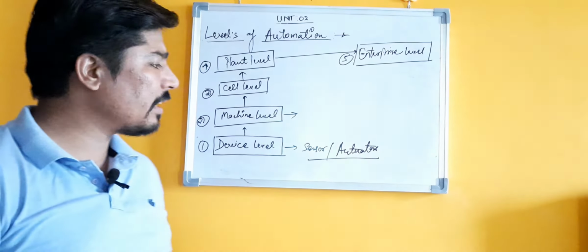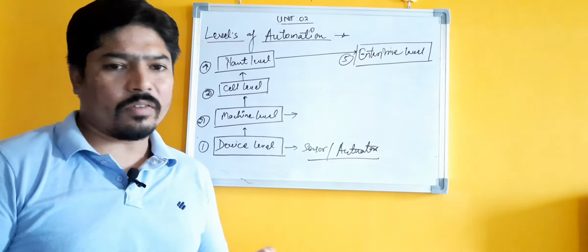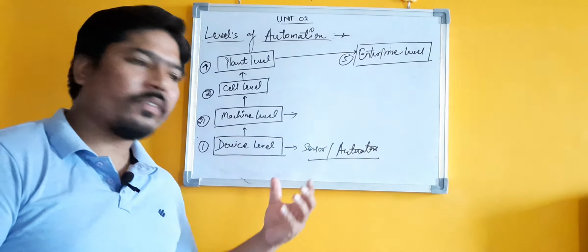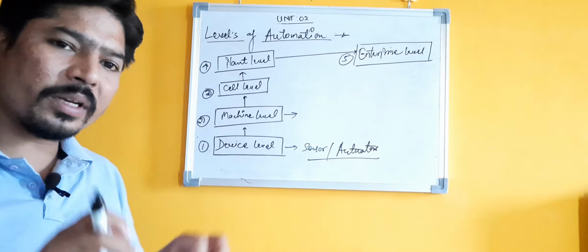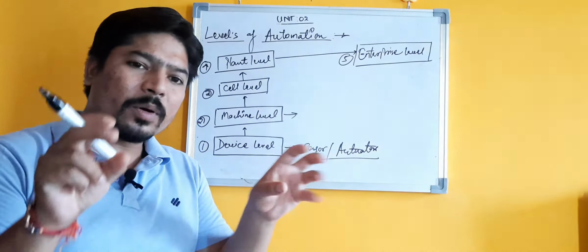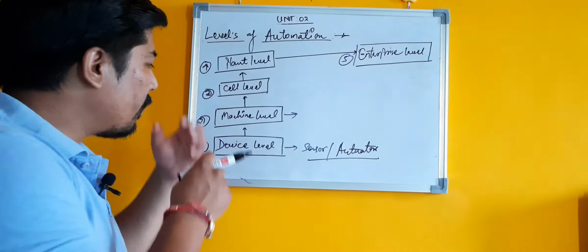At machine level, of course, we have combinations of different device level components. Different devices, components, sub assemblies, and small individual components make a complete machine.